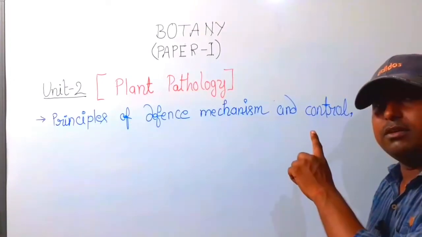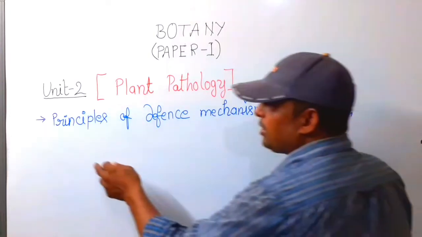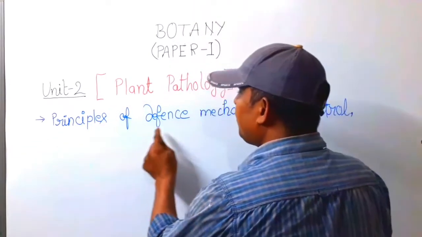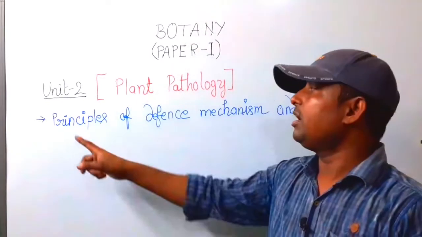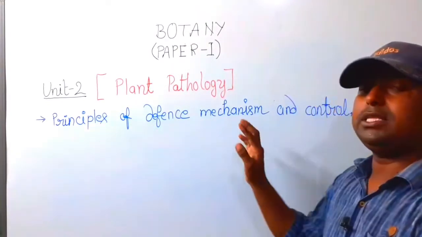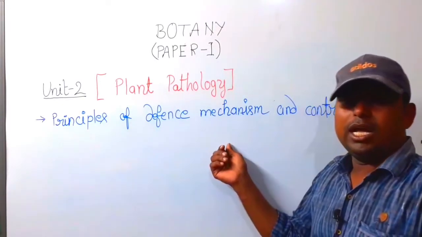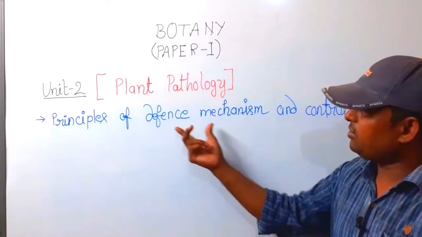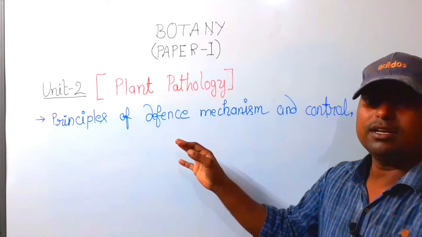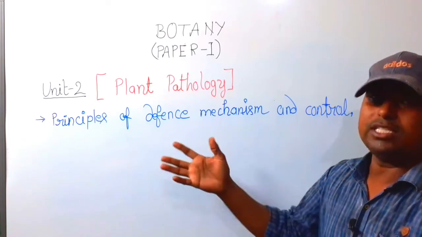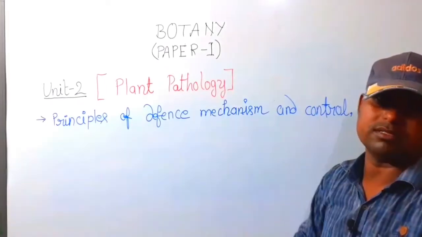The last topic of Unit 2 and Paper First is principles of defense mechanism and control. Under this topic we study how to control the disease and how the defense mechanism works to save the plants from pathogens.